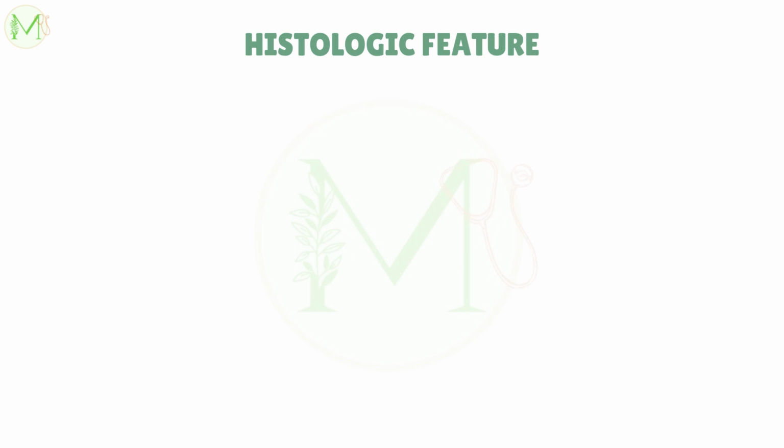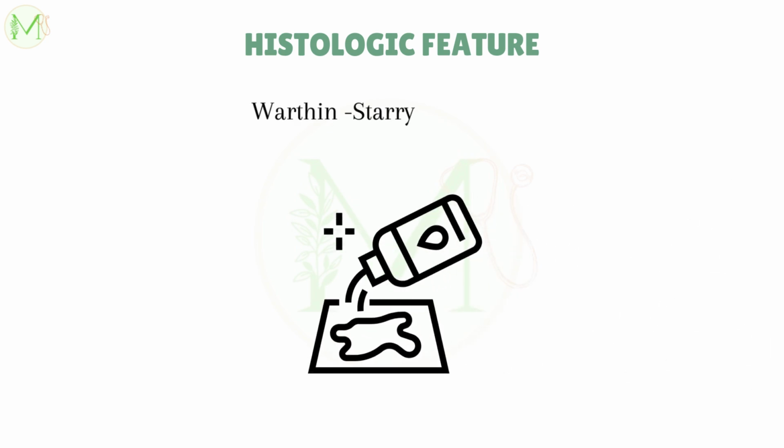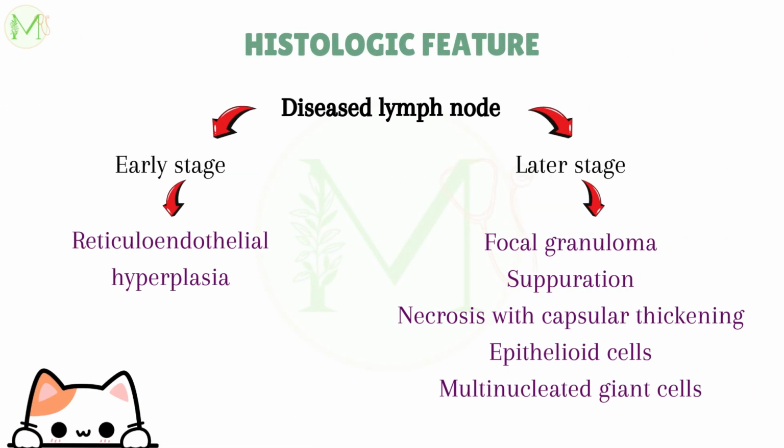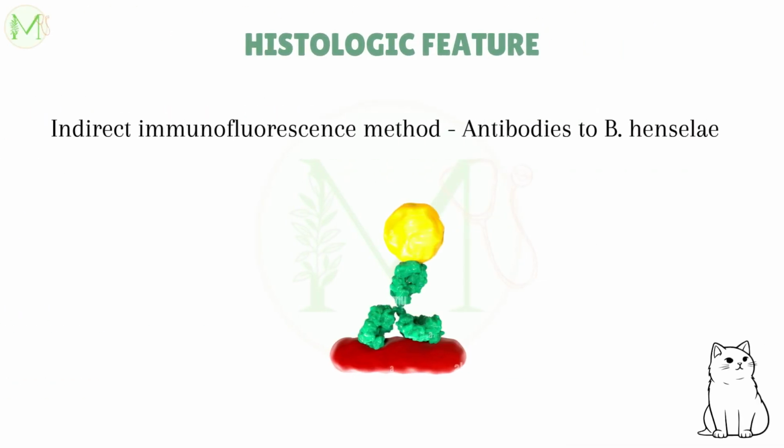Let's look at the histological features. The stains which can be used are Warthin-Starry silver stain or the Brown-Hopps method of Gram staining. When we look at the diseased lymph node, at early stages it will manifest as reticuloendothelial hyperplasia. But at later stages, focal granuloma, suppuration, necrosis with capsular thickening, epithelioid cells, and multinucleated giant cells can all be seen. Also, in the indirect immunofluorescence method, antibodies to Bartonella henselae can be seen.